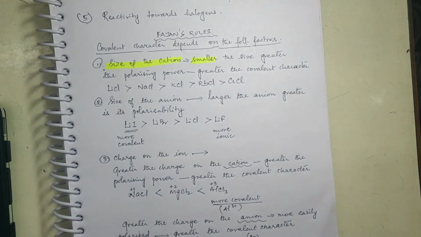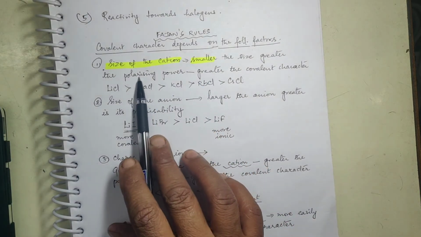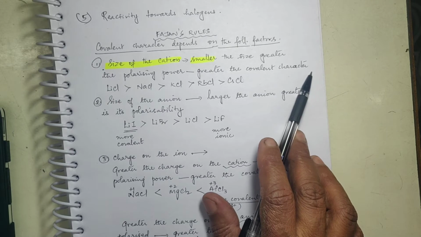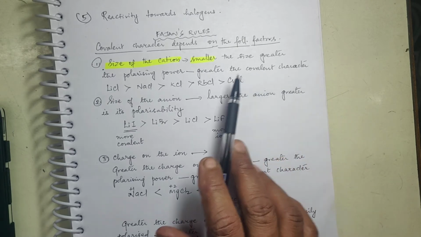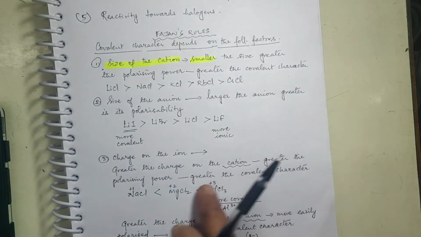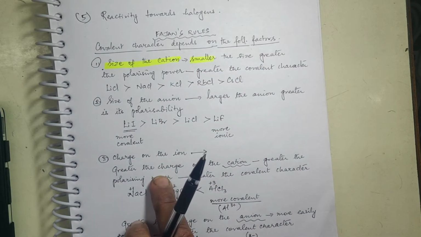Smaller the size of the cation, greater the polarizing power, greater the covalent character. Why? Because when the size is small, the ability to polarize an anion will be greater.